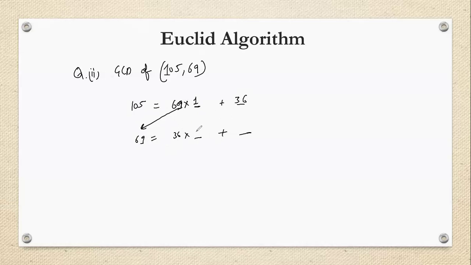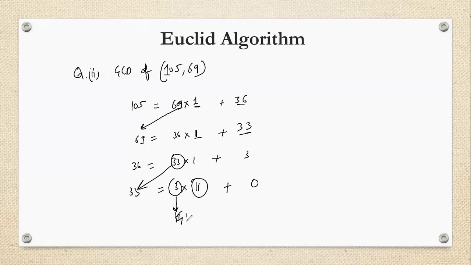No, I cannot choose 2 here. I will choose 1. And then again, 69 minus 36 is 33. Now 36 can be written as 33 multiplied by 1 plus 3. Now 33 can be written as 3 multiplied by 11, and the remainder is 0. So here I can say that this is the HCF, or this is the GCD. So was this your answer, 3?